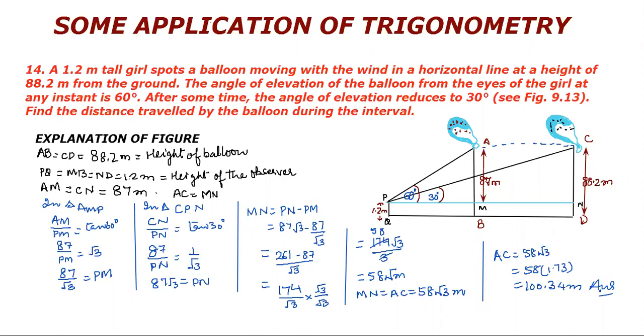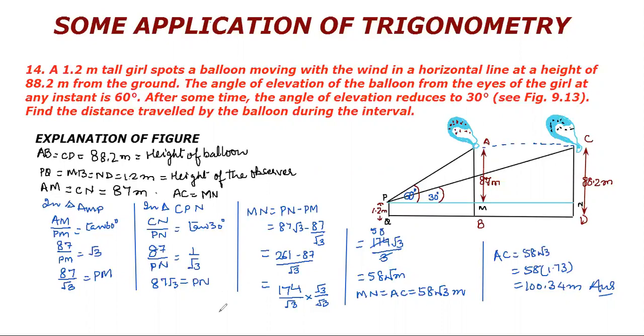A 1.2-meter tall girl spots a balloon moving with the wind in a horizontal line at a height of 88.2 meter from the ground. The angle of elevation of the balloon from the eyes of the girl at any instant is 60 degree, and after some time the angle of elevation reduces to 30 degree. Find the distance traveled by balloon during the interval. So let's understand the question first and then we will start solving.